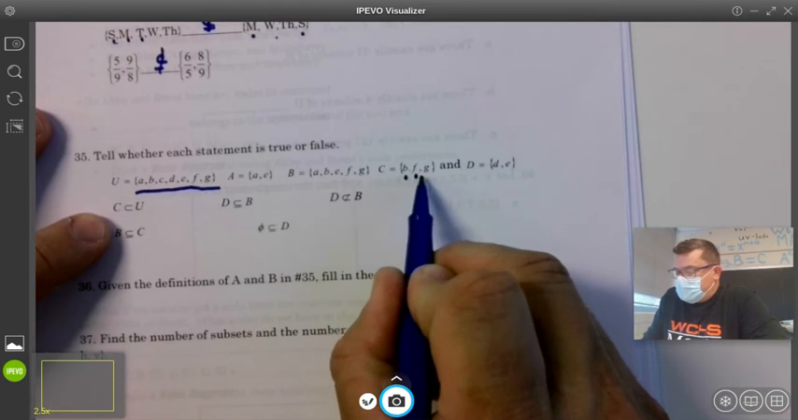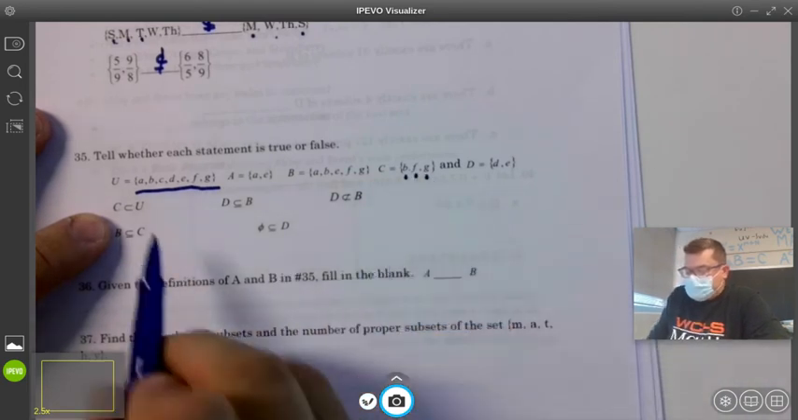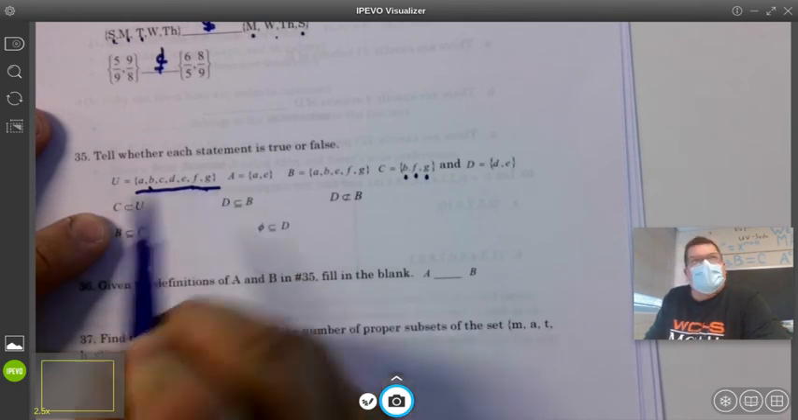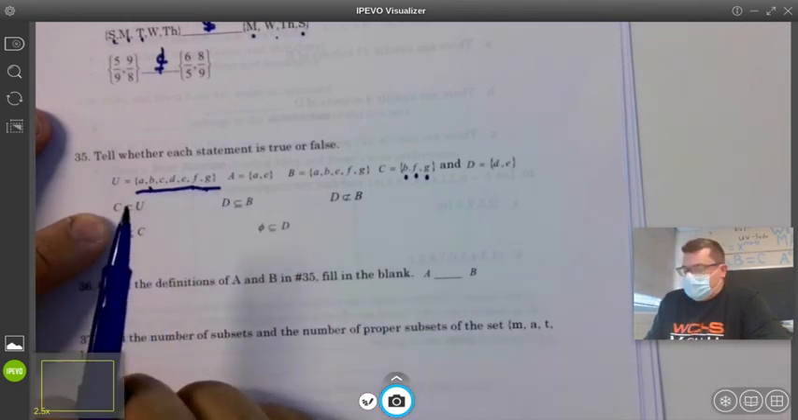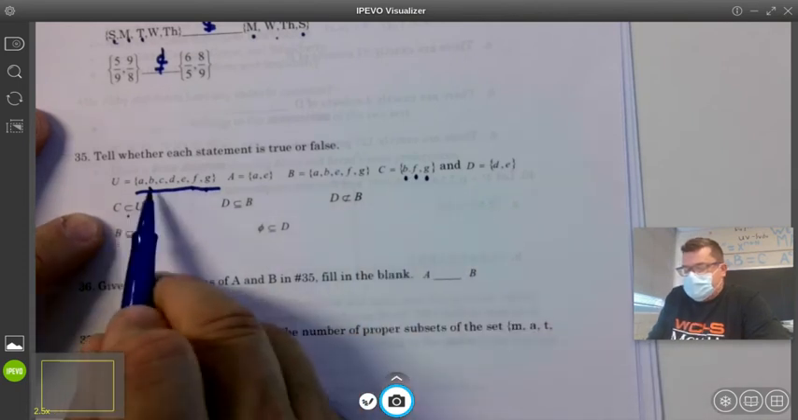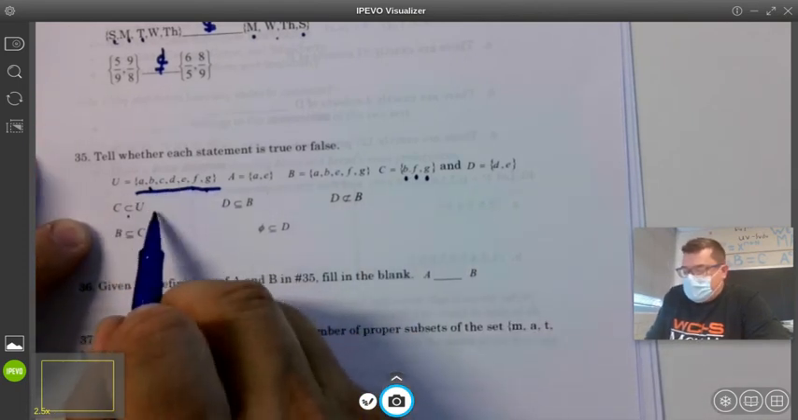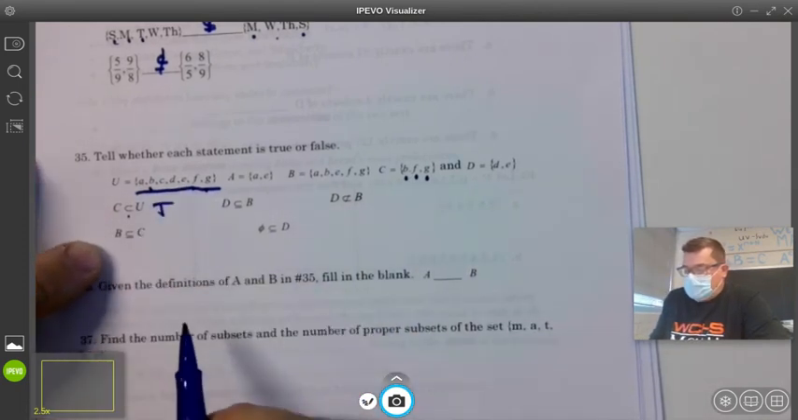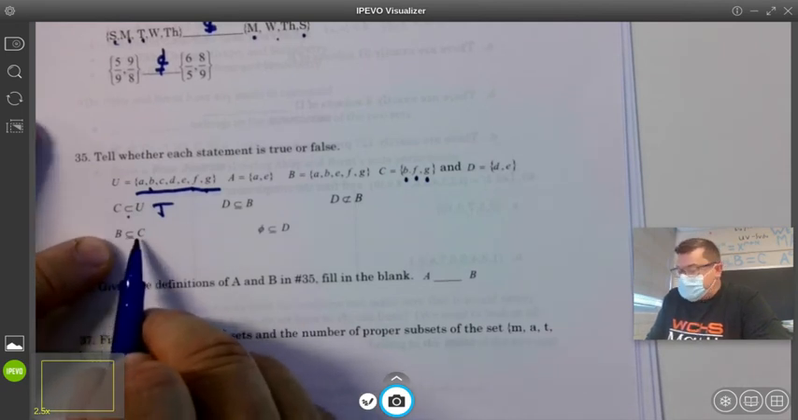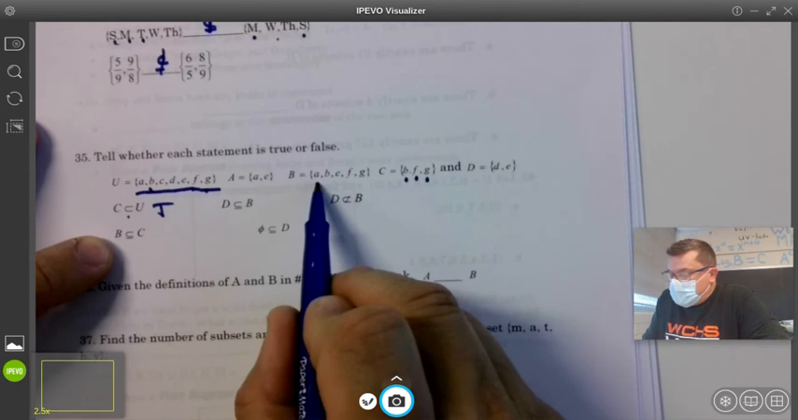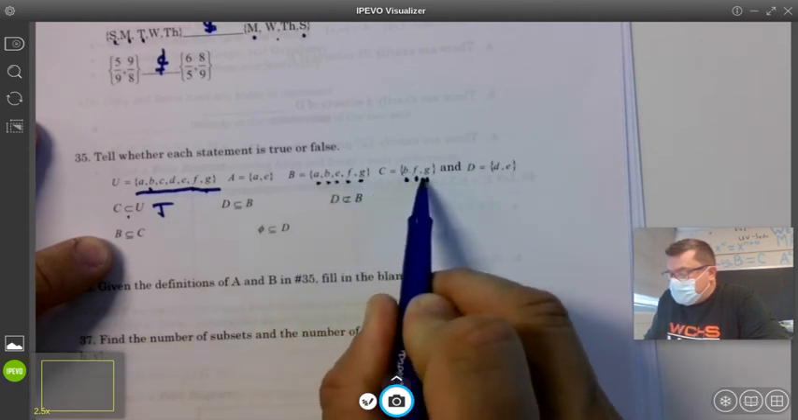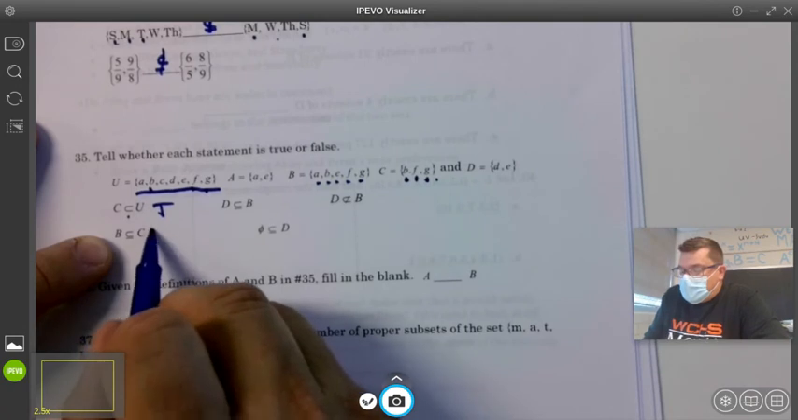B, F, G. I think that's a movie title, right? B, F, G. Yeah. The Big Friendly Giant. Is it a proper subset of U? Yes. B, is it a regular subset of C? Are all the elements of B also elements of C? No.